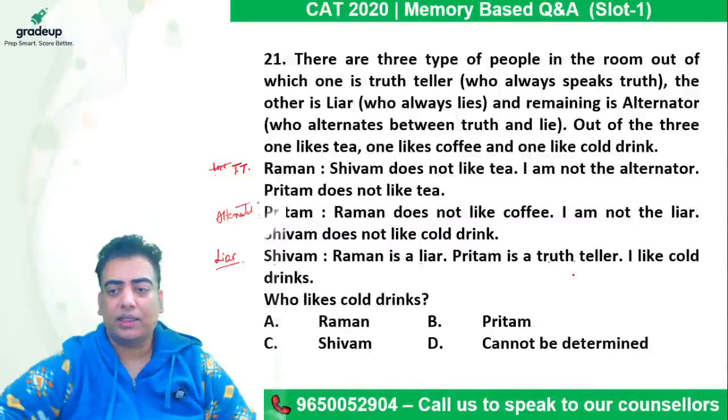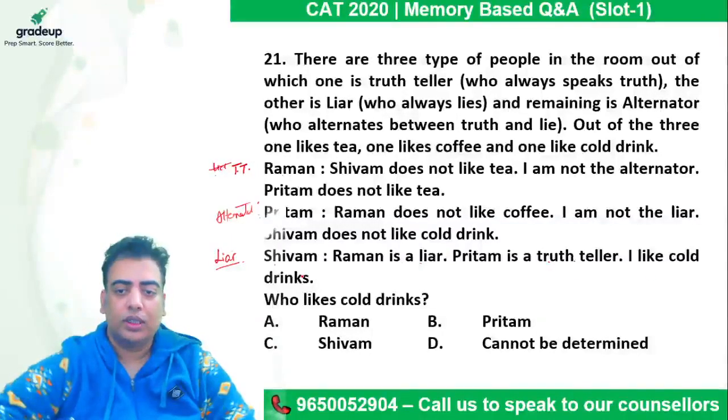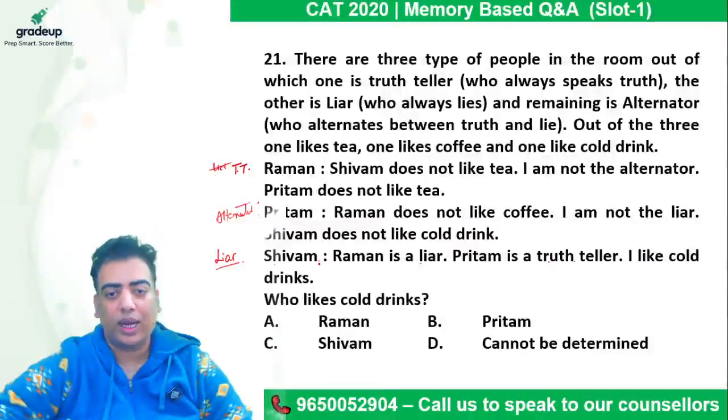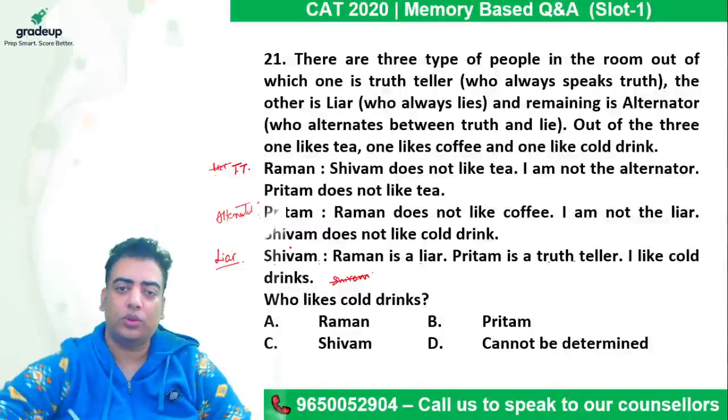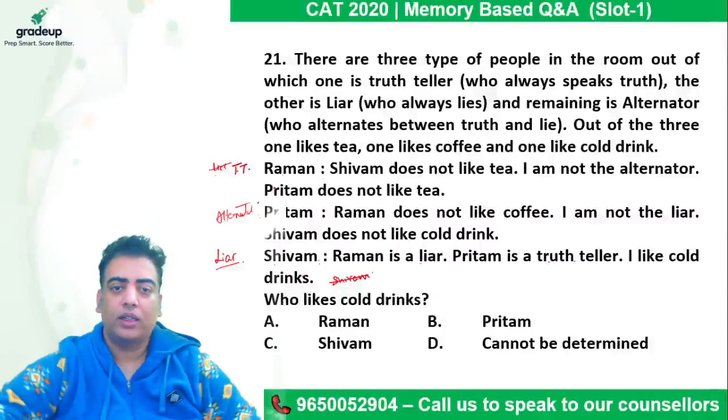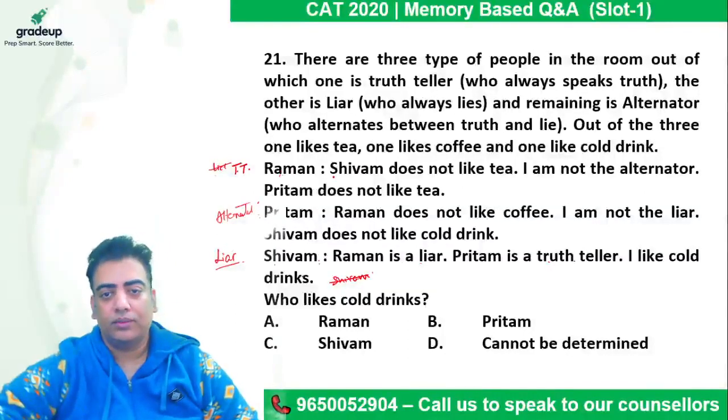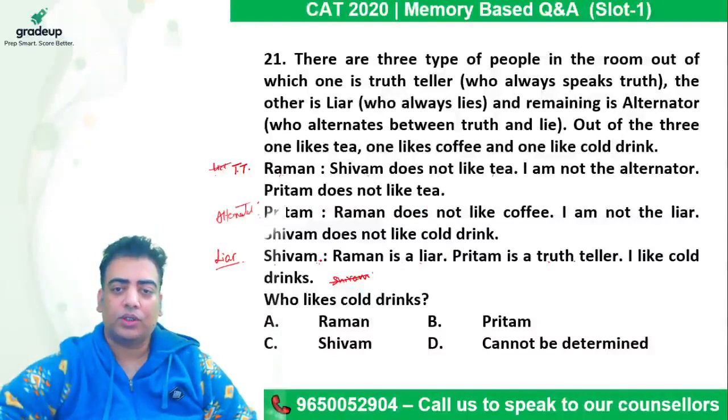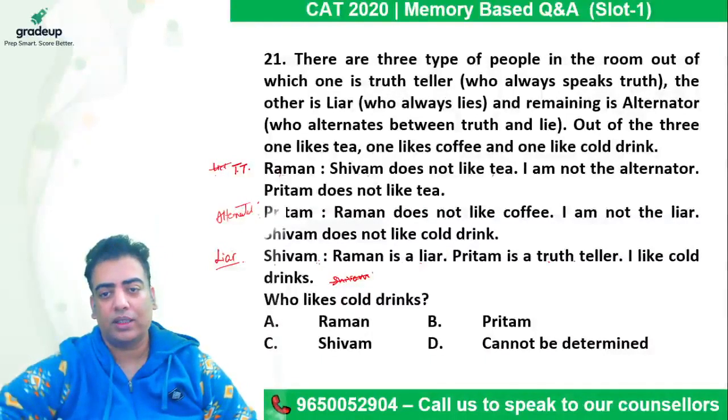And Shivam says, I like cold drinks. So Shivam is not the one who likes cold drinks. So for cold drinks, Shivam is ruled out. Right? So Raman is the truth teller. He says Shivam does not like tea. So if Shivam does not like cold drinks and does not like tea, then the only option left with Shivam is coffee.